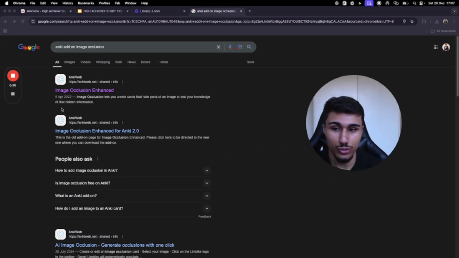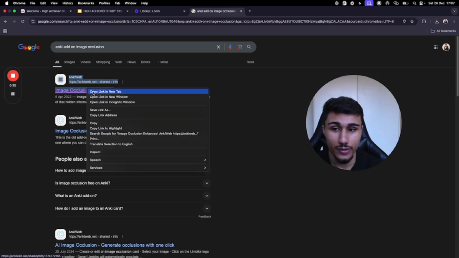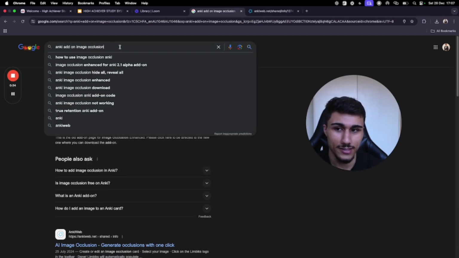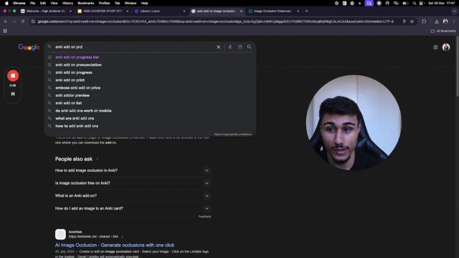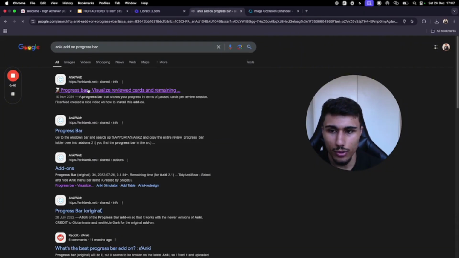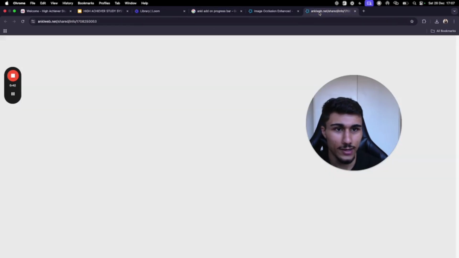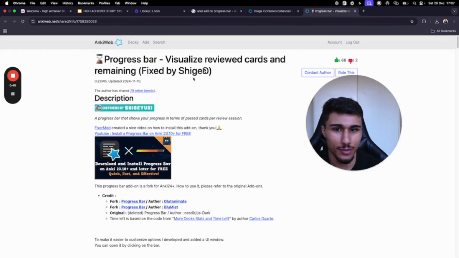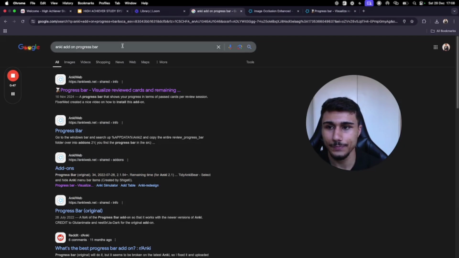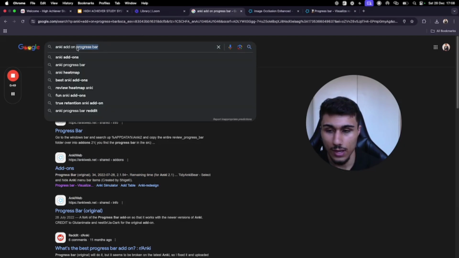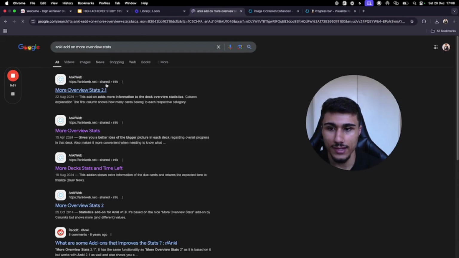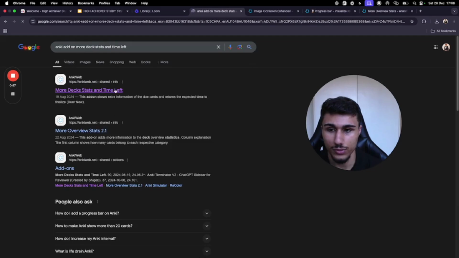So, Image Occlusion Enhanced. Right click on it, open a new tab just because it's easier so we don't have to keep searching up Anki add-on. There's going to be a couple we're going to get, or 6. Progress bar, this one here, it should say Visualize, fixed by Shige, whatever. There's going to be More Overview Stats, this one here, not the 2.1, this one. There's also going to be More Deck Stats and Time Left, right under it there.